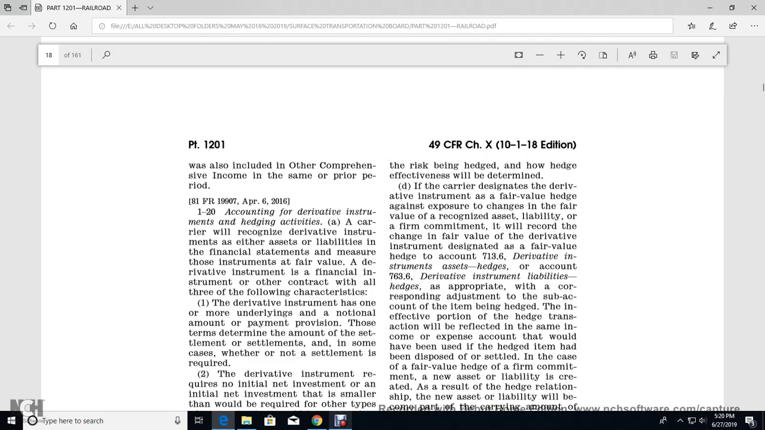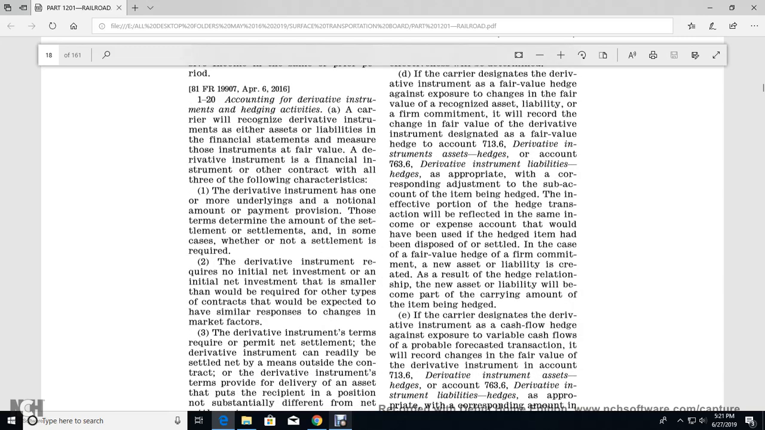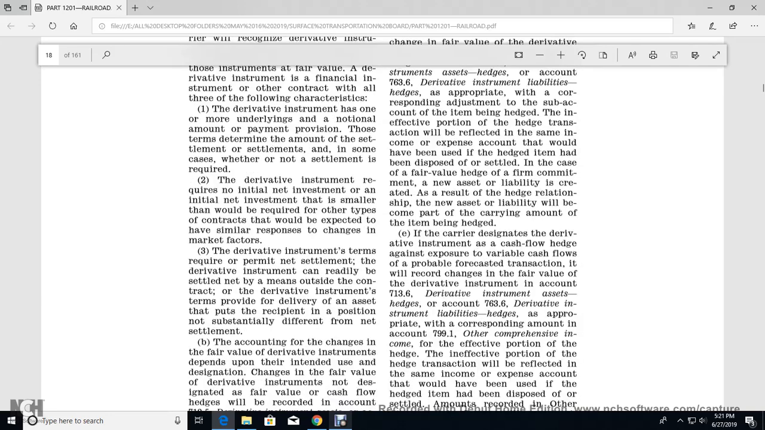Alright, 120. Accounting the derivative instrument of the hedging activity carriers will recognize the derivative instrument of either asset of the liability financial statement dimension for each instruments of the fair value of the derivative instrument, final instrument of the other contract of all or the three following characteristics. The derivative instrument has one with an underlying notional amount of the payment. The provision of these terms is defined with the amount with the settlement of the settlements within some of the cases that were not settlements is required.